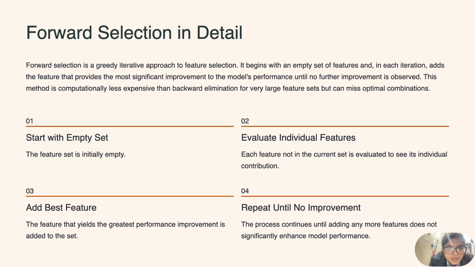So we first start with an empty set, then we evaluate the individual features and see which feature makes the most significant improvement to the model performance. Then we add the best feature, based on the greatest performance improvement, to the set, and then we repeat until there is no improvement. The process continues until adding any more features does not significantly enhance the model performance.